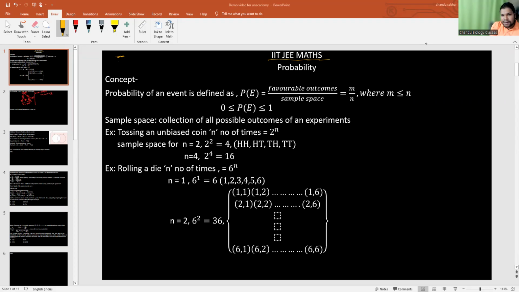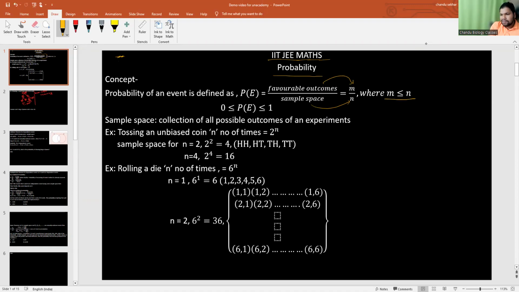Let's start that probability here. You see, the probability of an event is defined as favorable outcomes by sample space. Here I indicate the favorable outcomes as M and the sample space as N. So here M is less than or equal to N.